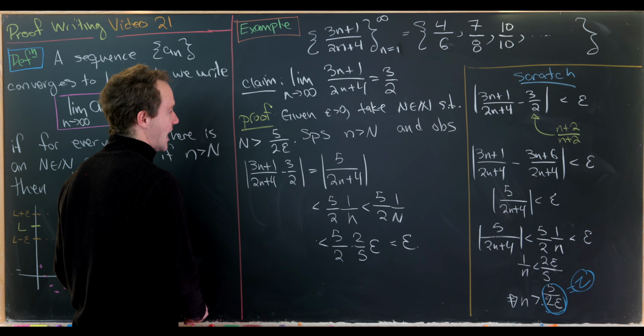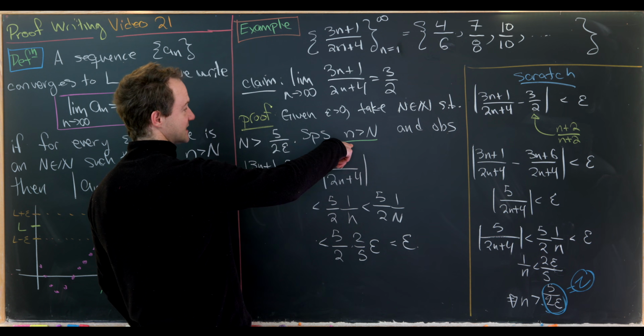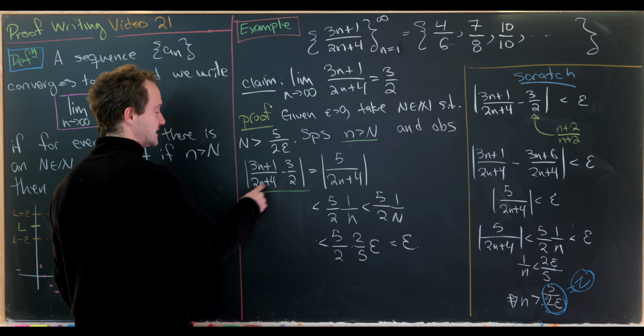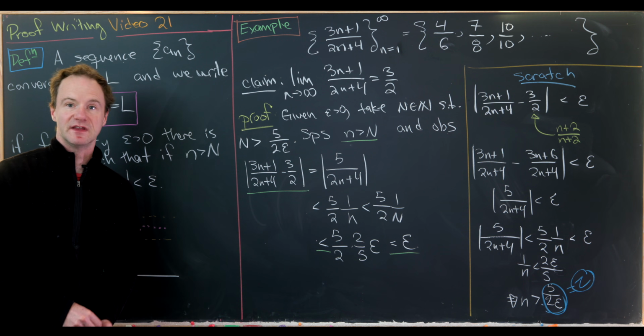So let's see. Have we done it? Yes. We said if n is larger than this capital N, then our a sub n minus L is less than epsilon. So that means we've proven this claim.